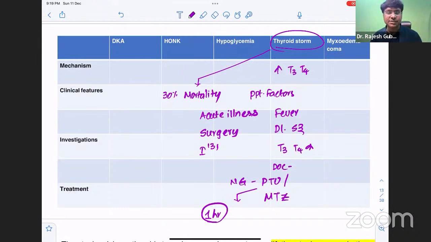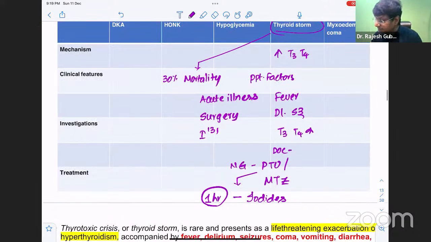What are these iodides? Sodium iodide, potassium iodide, or Lugol's iodine can be given. What is the purpose of giving these iodides? They block thyroid hormone synthesis via the Wolff-Chaikoff effect, and they prevent the release of thyroid hormone into the circulation. So this will be the treatment.